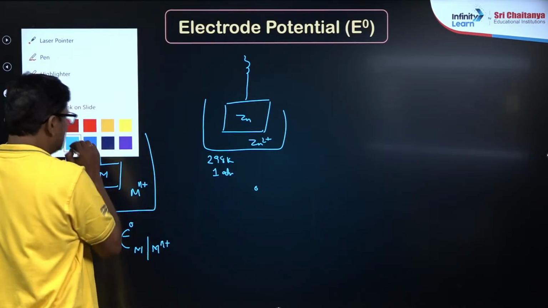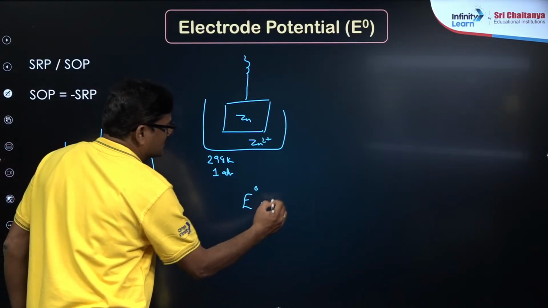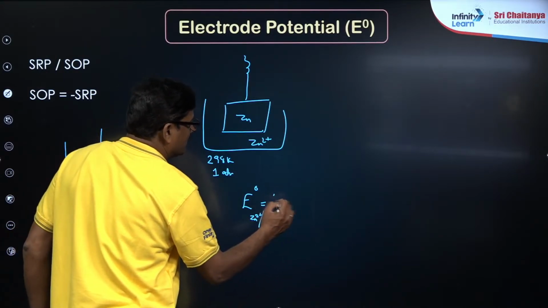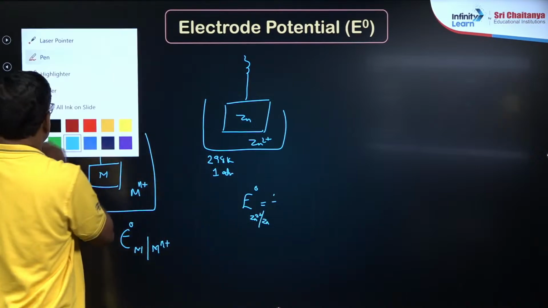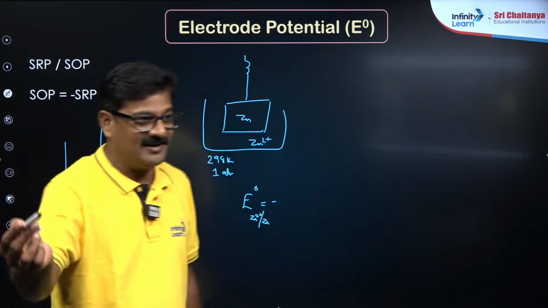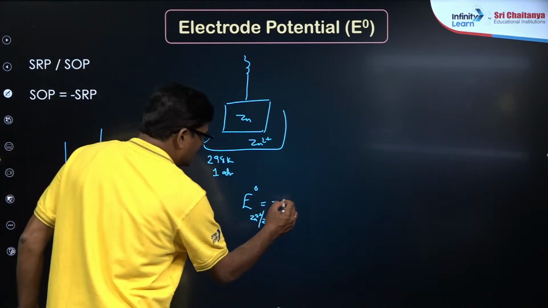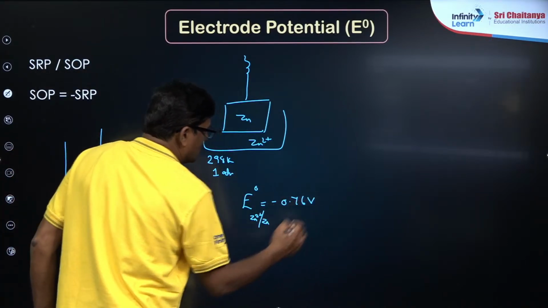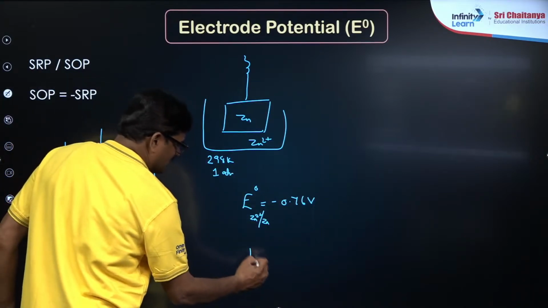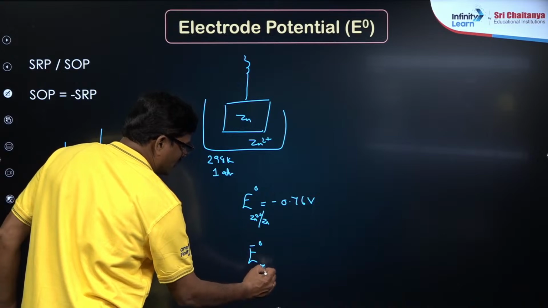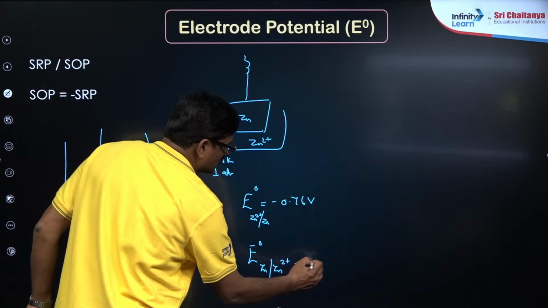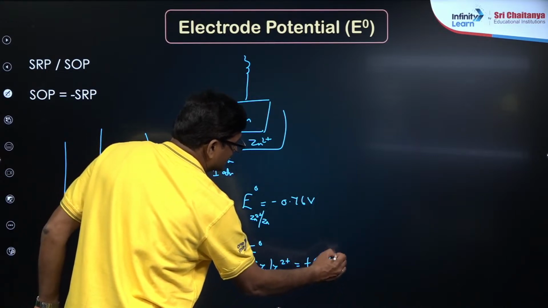This is what you call electrode potential. For zinc 2 plus and zinc it is going to be minus 0.76 volts. You don't have to memorize these values, exam को आपको दिया जाएगा. It is minus 0.76 volts for the electron taking process, which is a reduction process. The electron giving process, this is what you call the reverse, and it is going to be 0.76 volts.